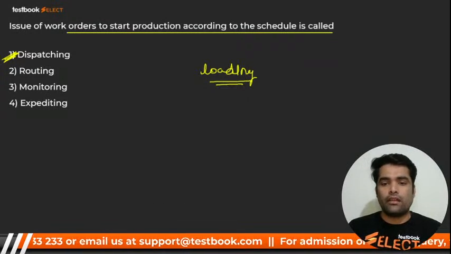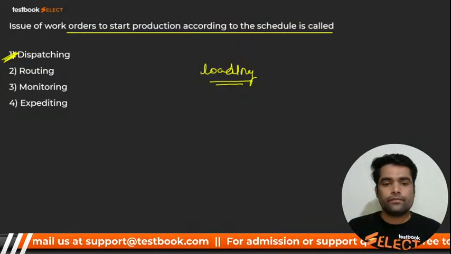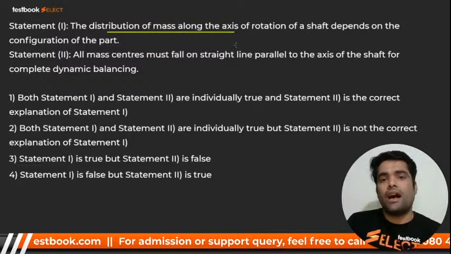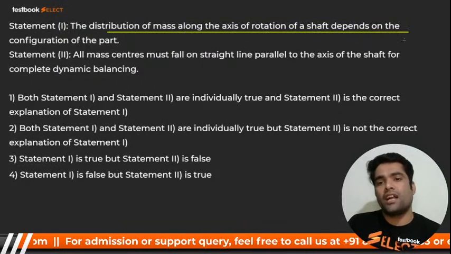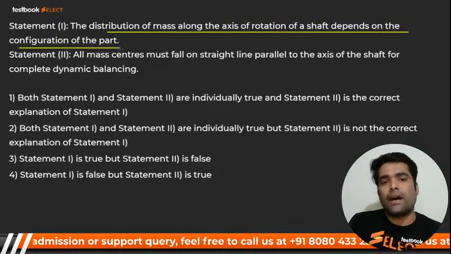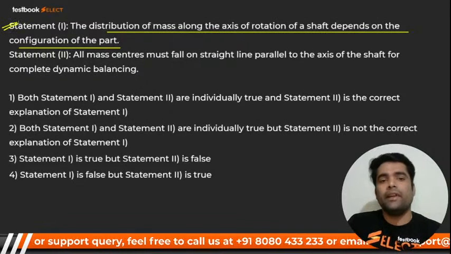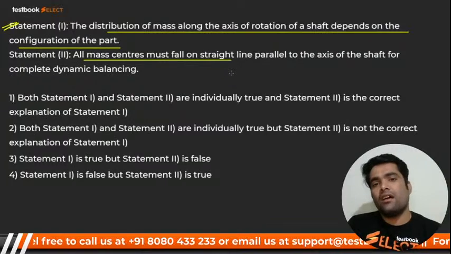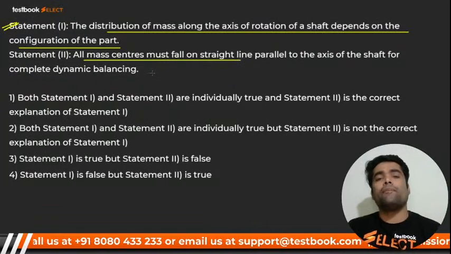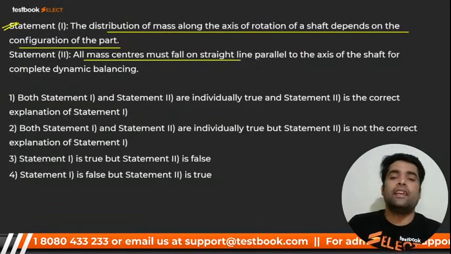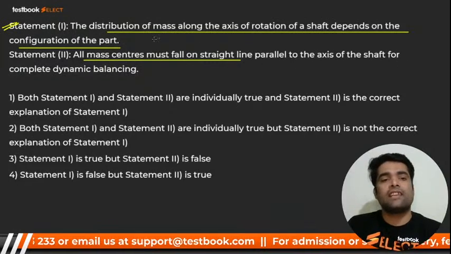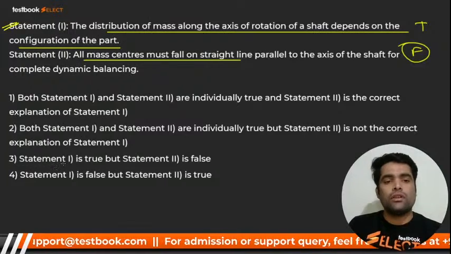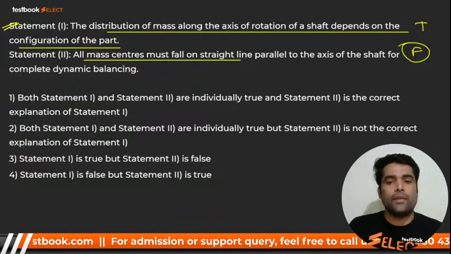Very good. Here we go, my dear. Statement 1: The distribution of mass along the axis of rotation of shaft depends on configuration of part. Yes, this statement is correct. Absolutely correct. Statement 2: all centers of mass fall on a straight line parallel to the axis. No, it is the center of gravity. That means this one is true, this one is false. So the option is: statement 1 is true, but statement 2 is false, right?